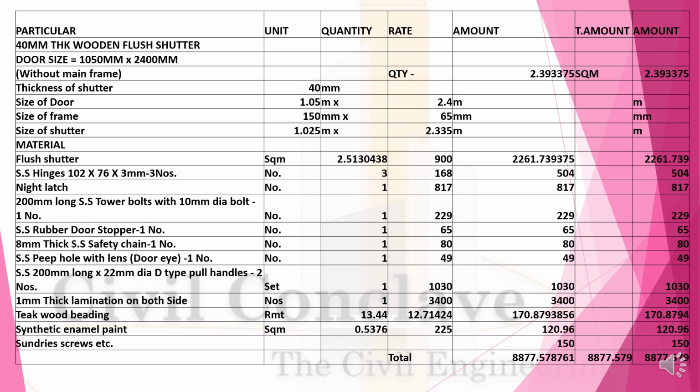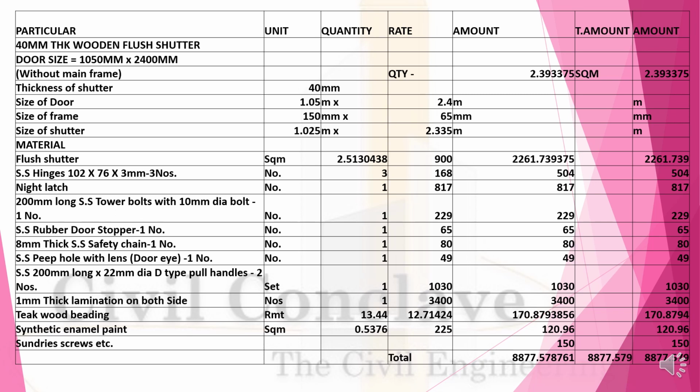Now 40 mm thick wooden flush doors. Size will be 1050 by 2400 mm. This I am giving you without the main frames. We require 2.393 square meter. Thickness of the shutter will be 40 mm. Size of the door 1.05 by 2.4 meter. Size of the frame will be 150 mm by 65 mm. Size of the shutter will be 1025 by 2335.